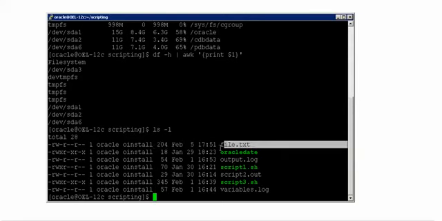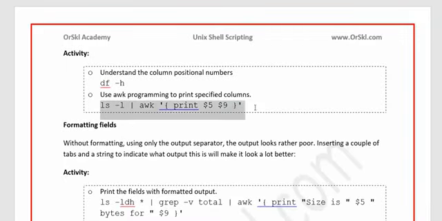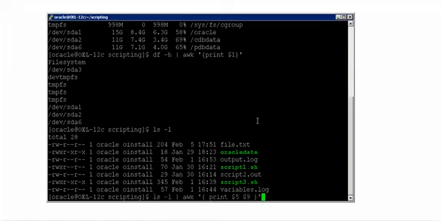So the 9th column has the file names, and the 5th column has the size of each and every file. Now if I want to show the size of the file followed by the file name, how do I use awk? This is how I use it. So let me show you that here. Where is it? Yeah, it's here. So see here, as I show you, copy it and paste it.